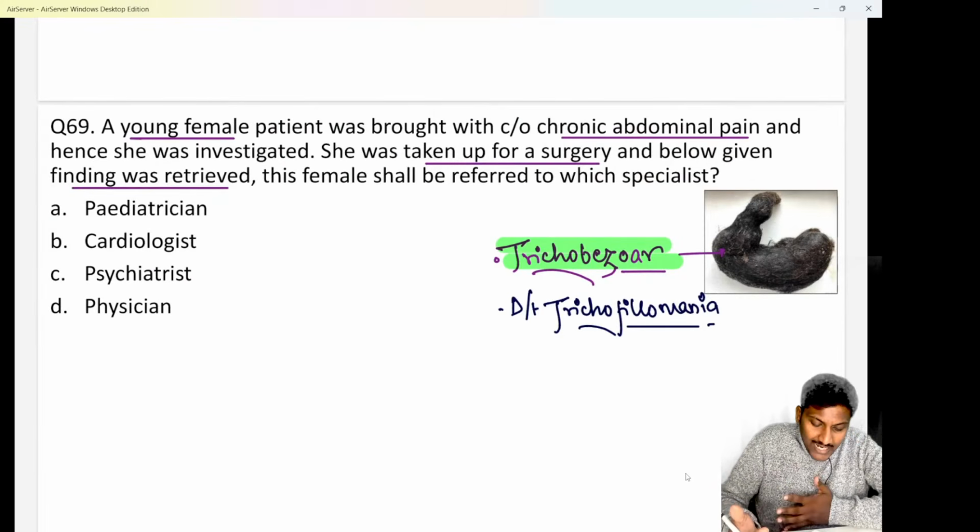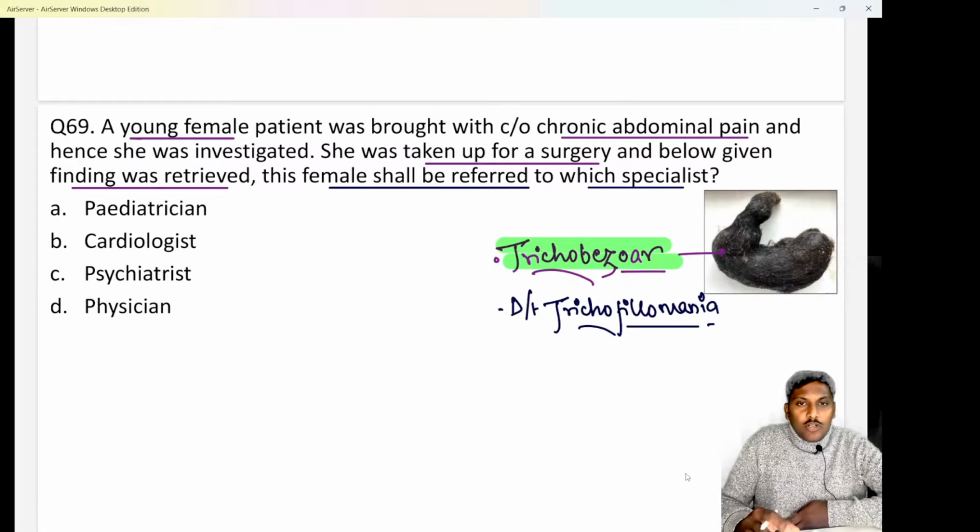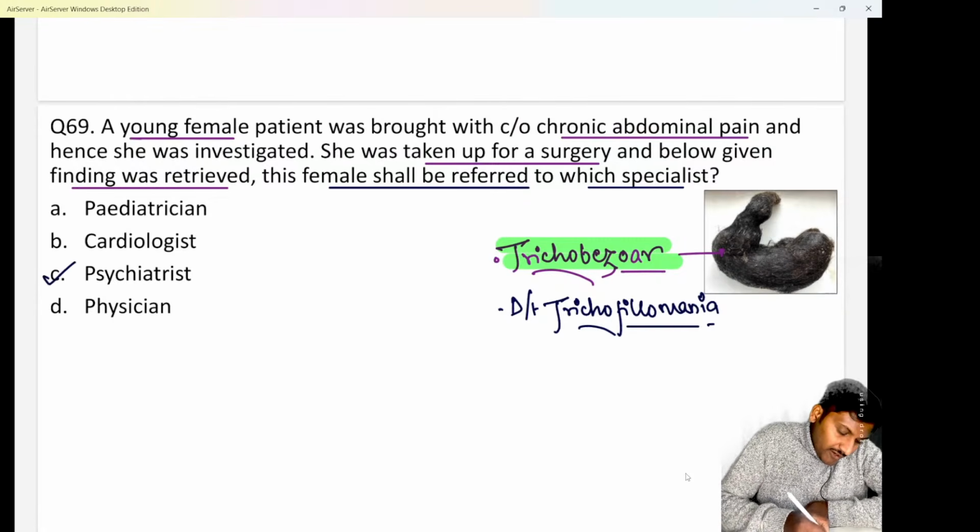Do remember, as she is suffering from a psychiatric disorder like trichotillomania, they are asking you that this female should be referred to which among the following specialists. So after the surgery is done and after removal of the trichobezoar, we will definitely refer this female to option C, that is a psychiatrist. That is important to be remembered.